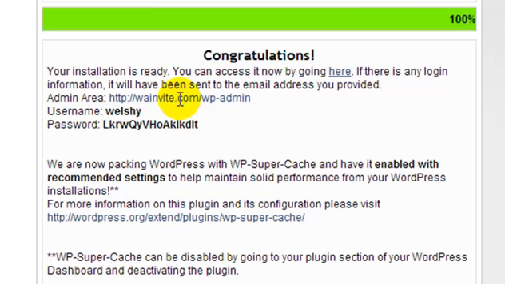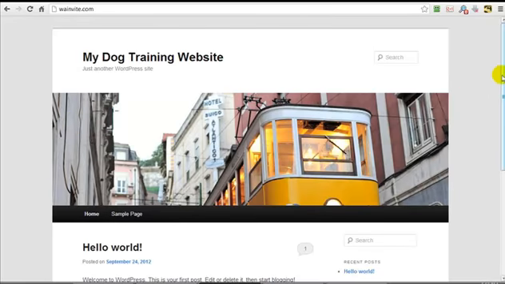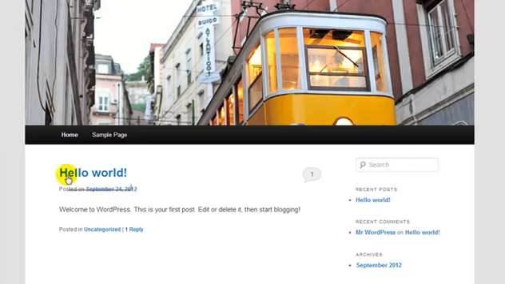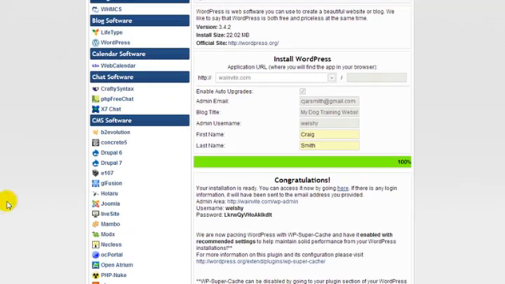But before we log in, I want to show you what the default blog looks like. So this is wa-invite, and I'm going to hit refresh. And this is the default blog. As you can see, it has a sample page, a sample post, and a sample comment. They add a couple of sample things because they want you to get a feel for how it's going to look. So what we need to do is log into our blog.